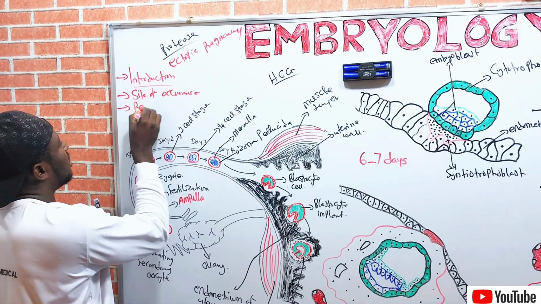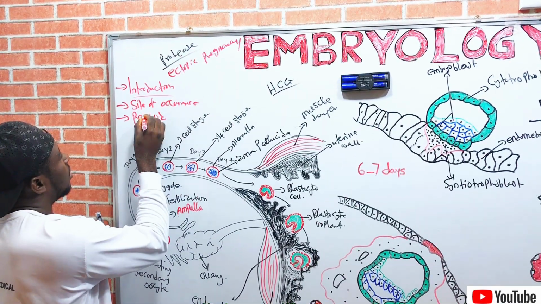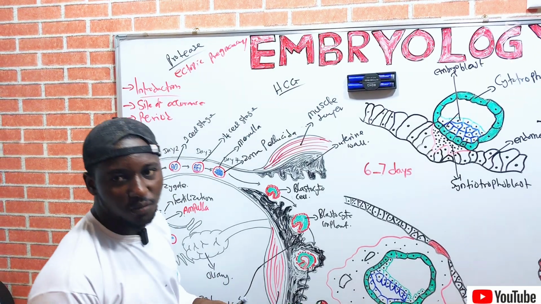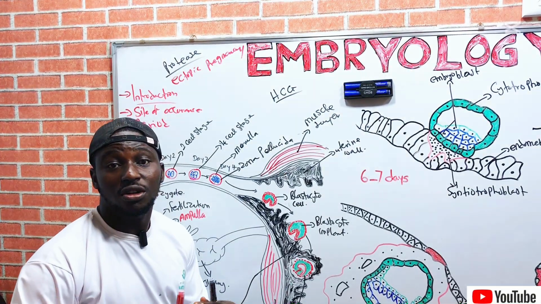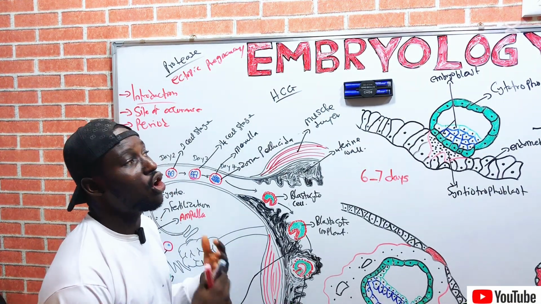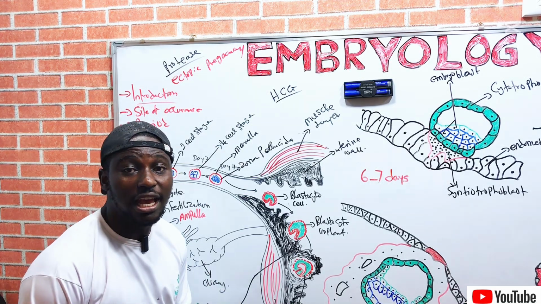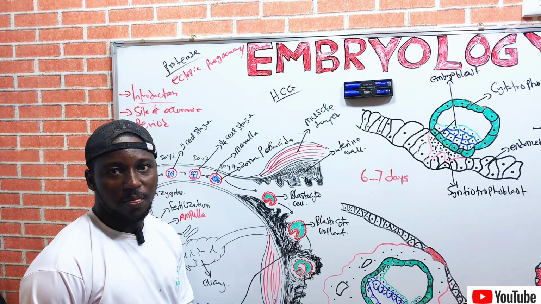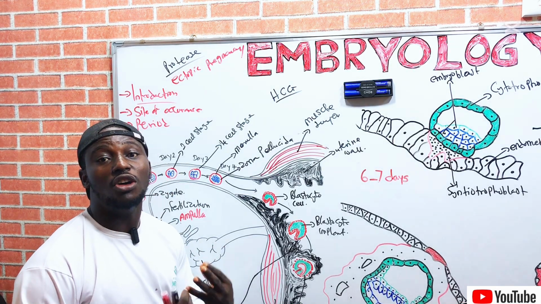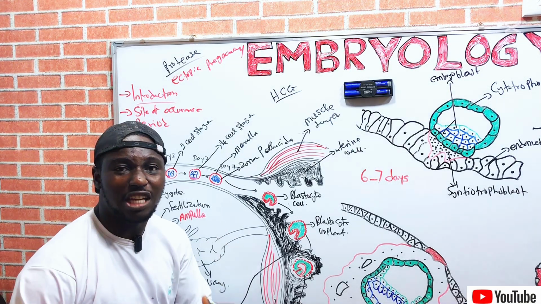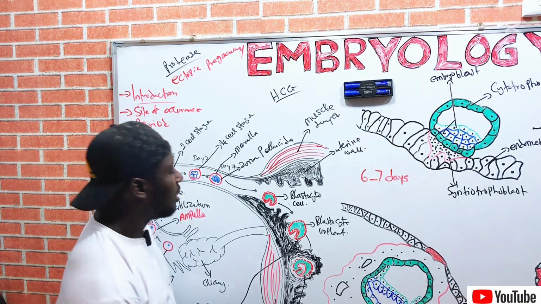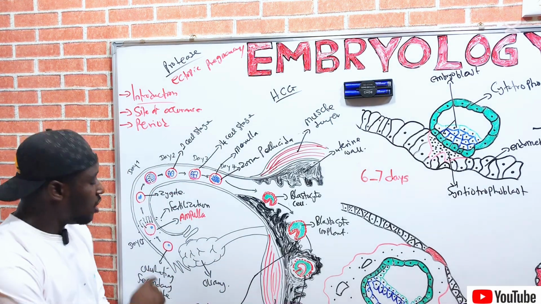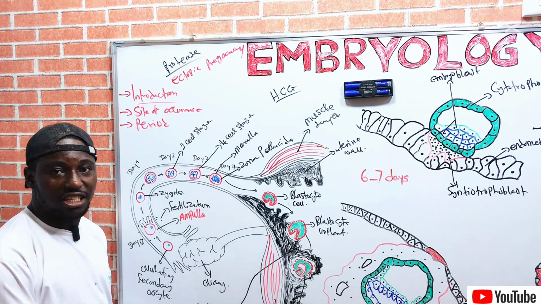The next is the period. At what period does implantation occur? Implantation occurs 7 days post fertilization, and it occurs in the second week of the gestational period. So this implantation occurs 7 days after fertilization.